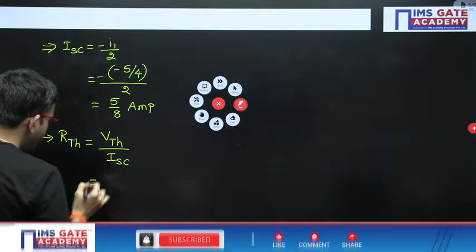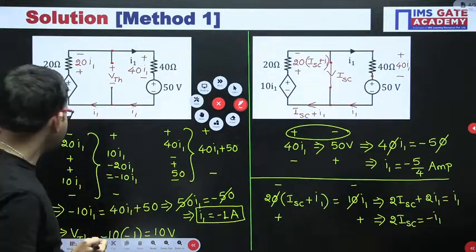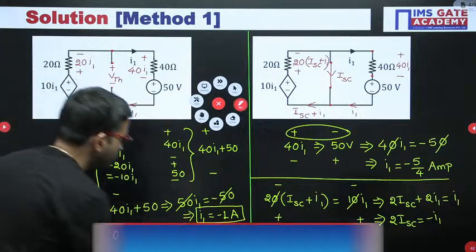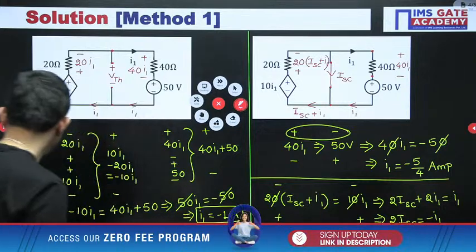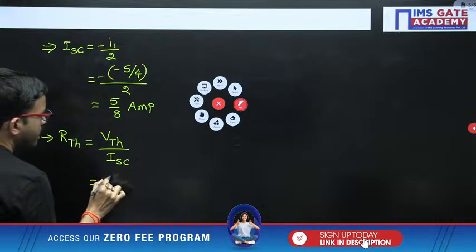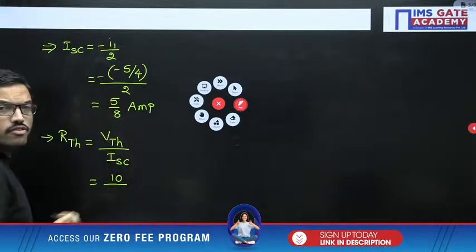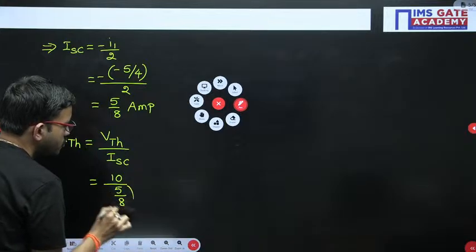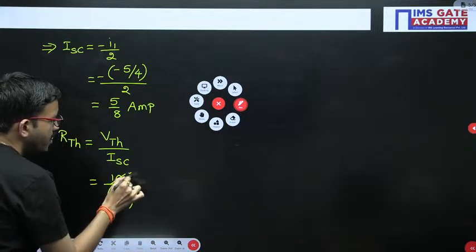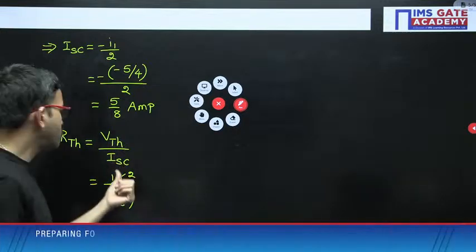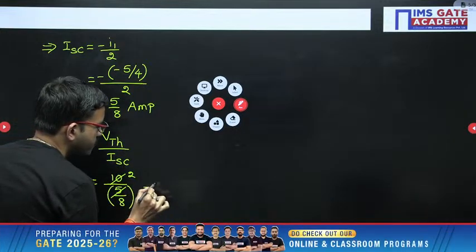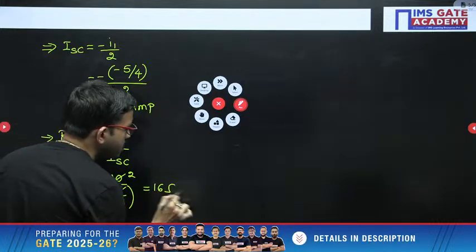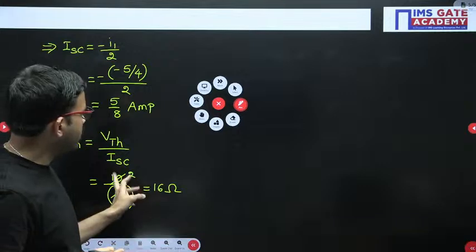Okay. So VTH value we got here 10 volt. Right. And short circuit current just now we got 5 by 8. So here 5 2 times and this 8 will come into the numerator. 2 8s are 16. Here since it is a resistance, units are ohm. Okay, RTH value we got 16 ohm.